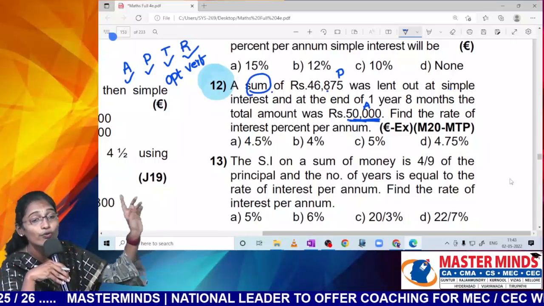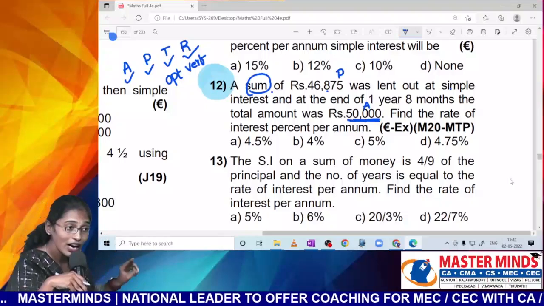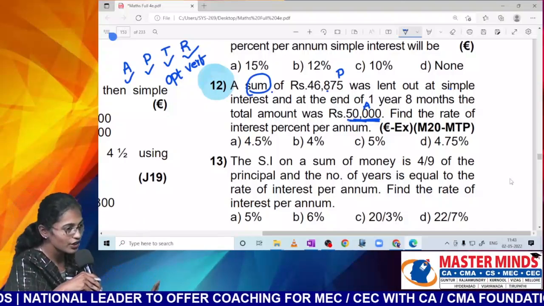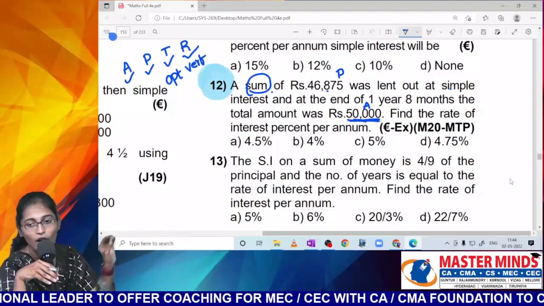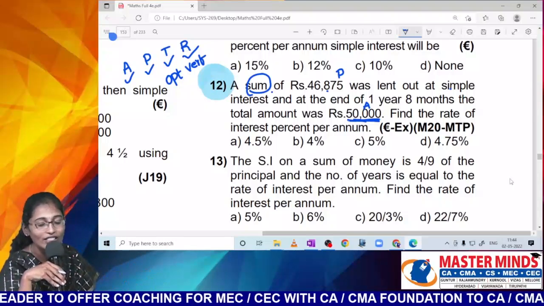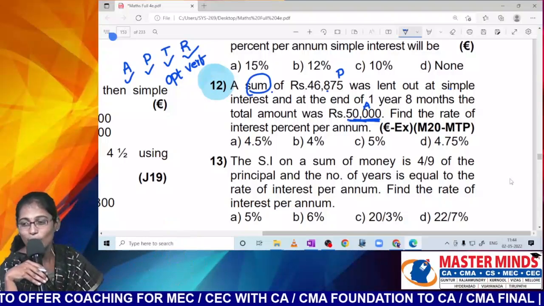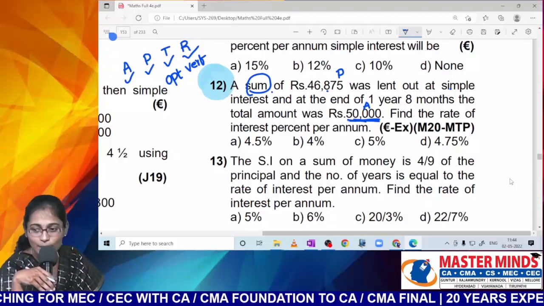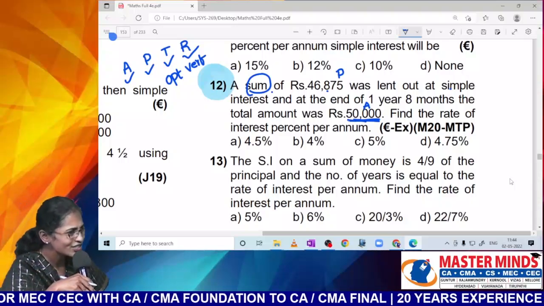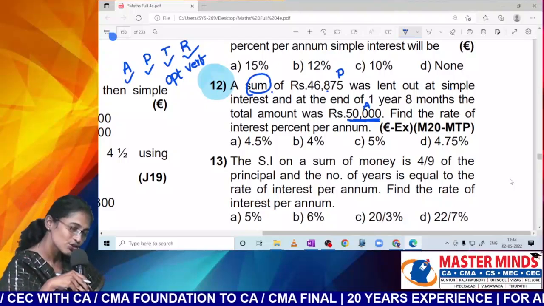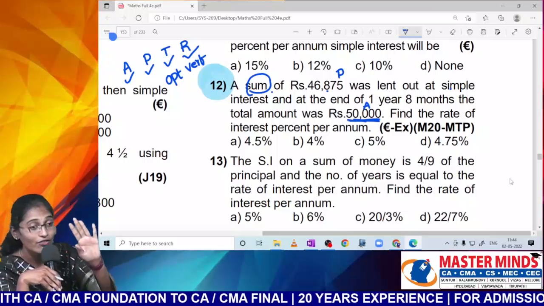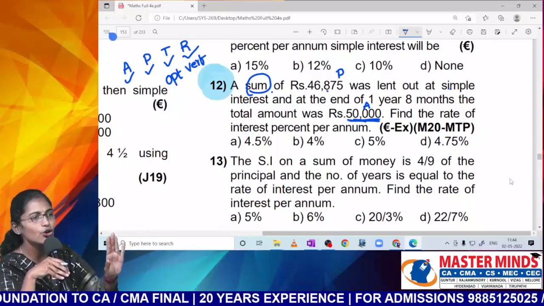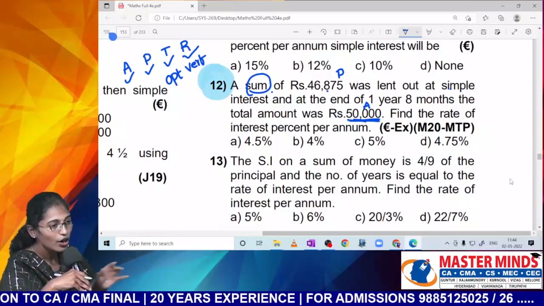When will you go for option verification? If you have all the terms available in the formula, you can use option verification. There is no problem even if you go for option verification. I can say one thing: for almost 90% of the questions in this topic, option verification is possible. For most questions you did so many calculations, but for this topic also, option verification is 90% possible. If you want to go for option verification, nobody will stop you.